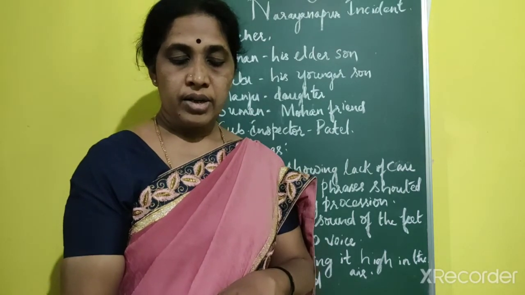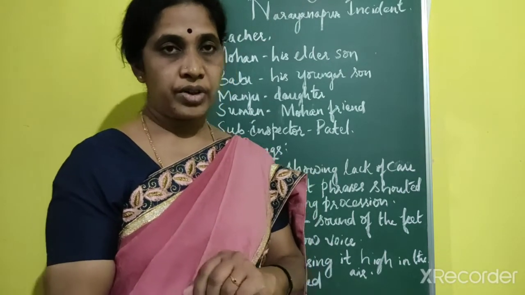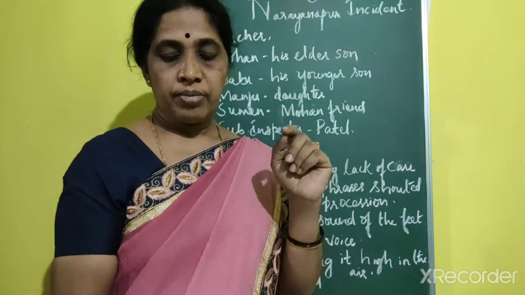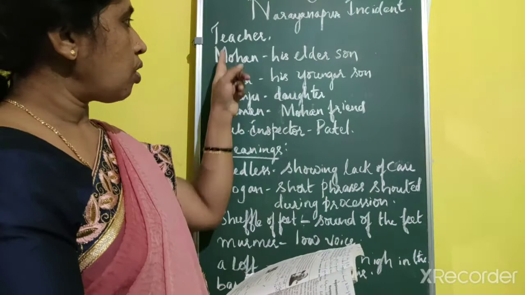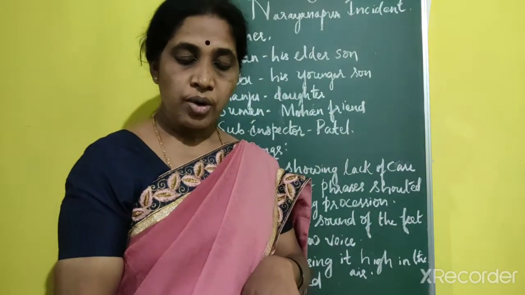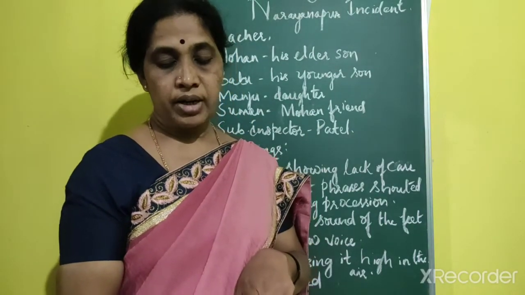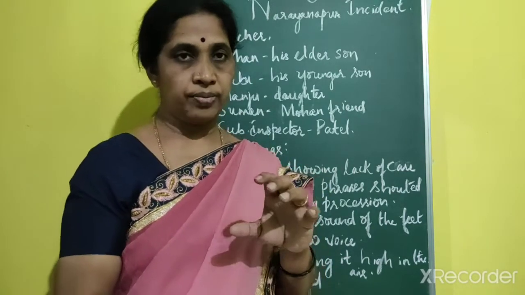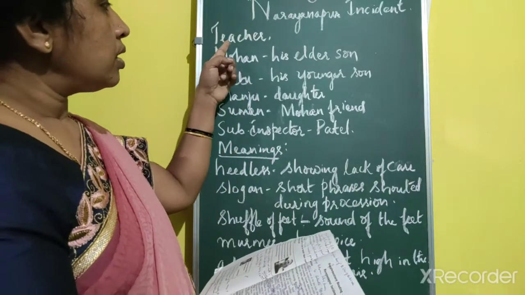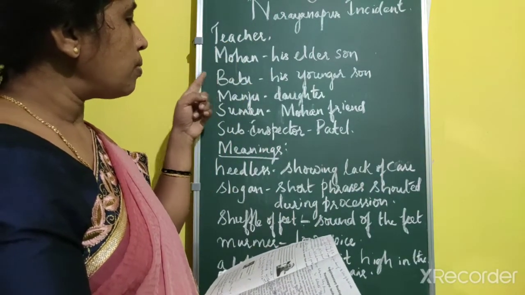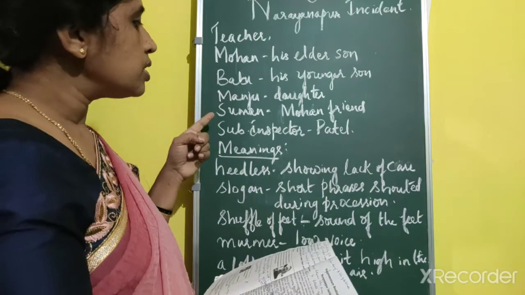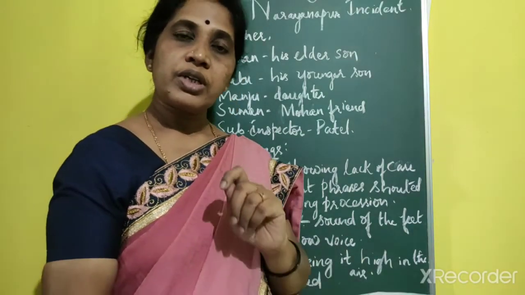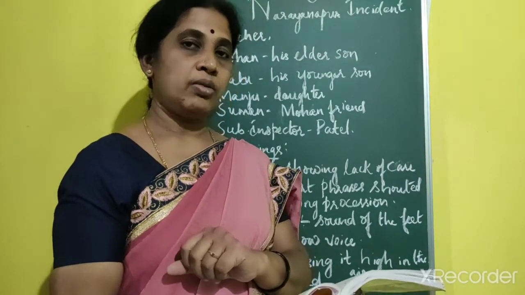His younger son Babu and Manju, the daughter of the teacher, are also keen to participate in this struggle against the British. So this is the introduction. The characters are the teacher, Mohan, Babu, Manju, Suman, and the sub-inspector. The teacher has been arrested because he had participated in the Quit India movement.